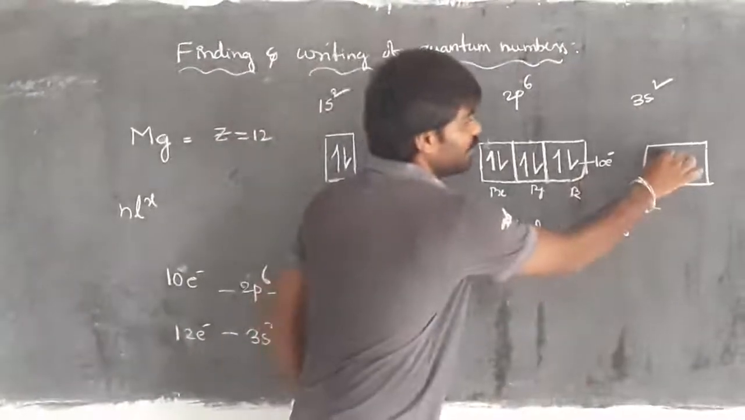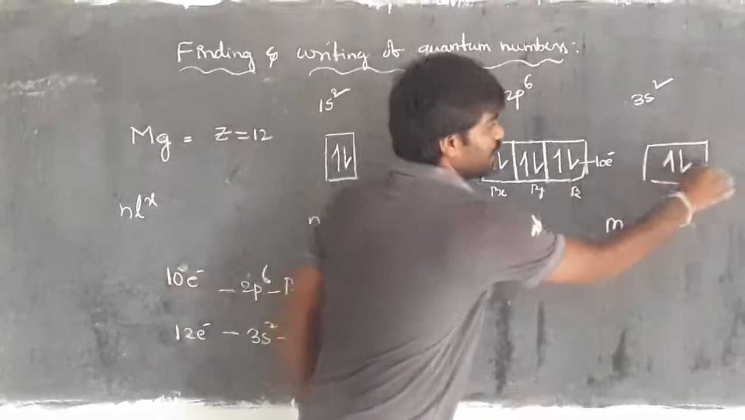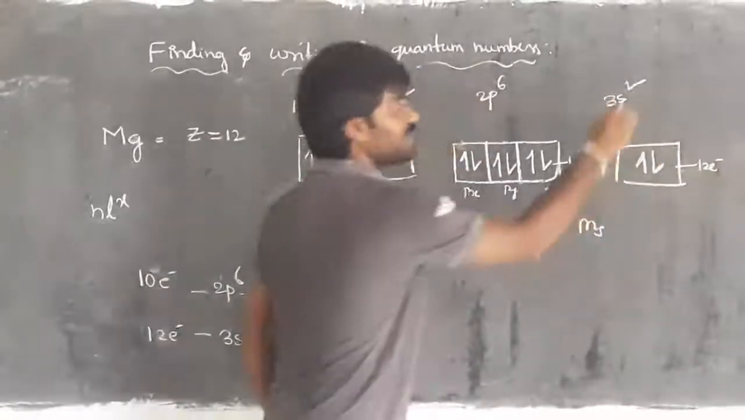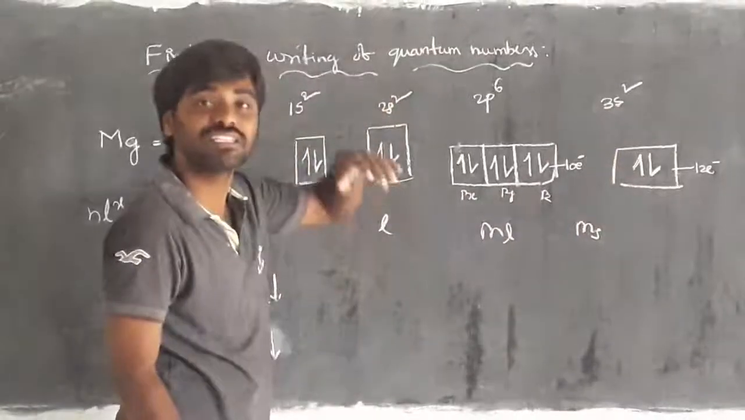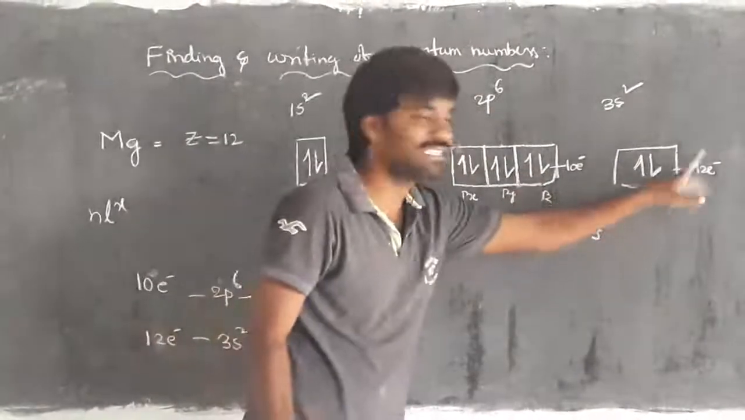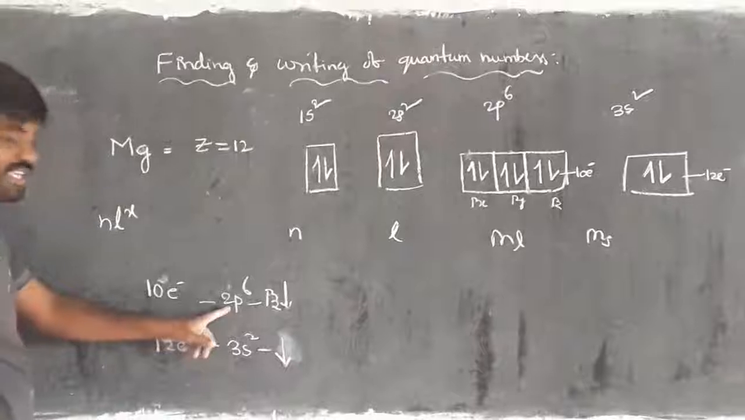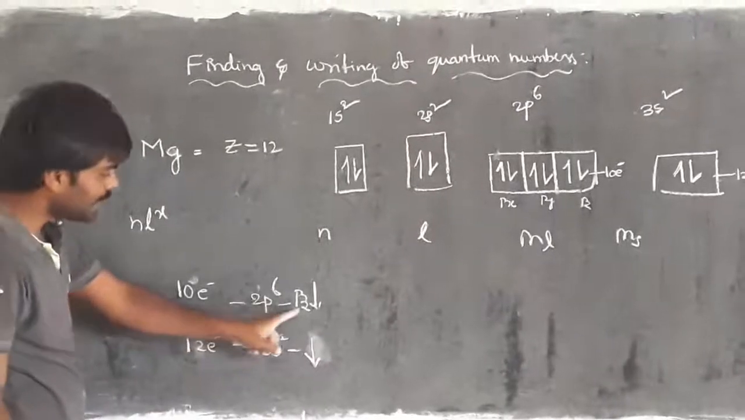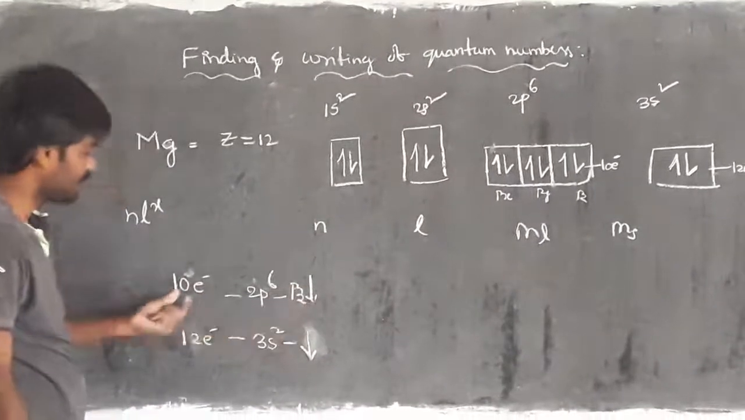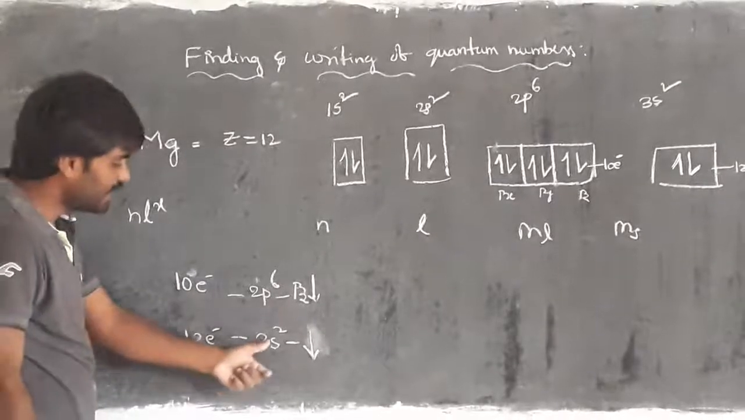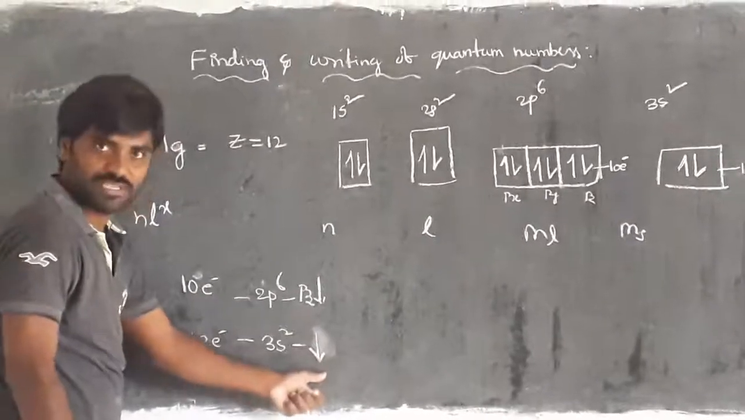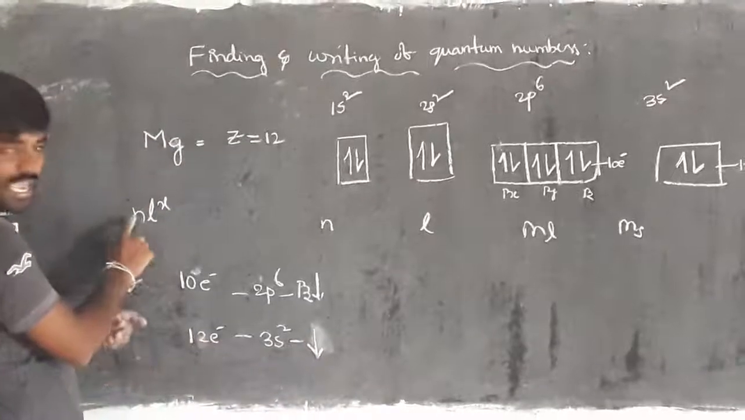Then this is the 11th one and this is the 12th one. The 12th one is present in 3s, and the 11th one is also present in 3s but it is clockwise, while the 12th one is anticlockwise. So the same thing I have written: 2p, in that the pz anticlockwise electron is the 10th electron. Then the 12th electron is 3s2 in anticlockwise. Right? Then compare with the NLX.